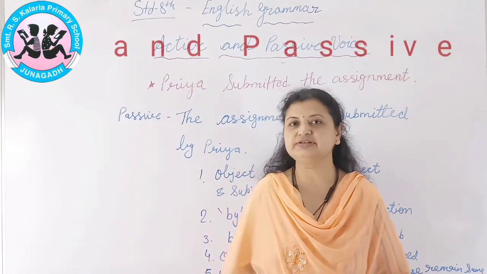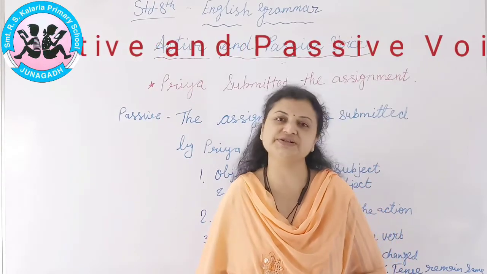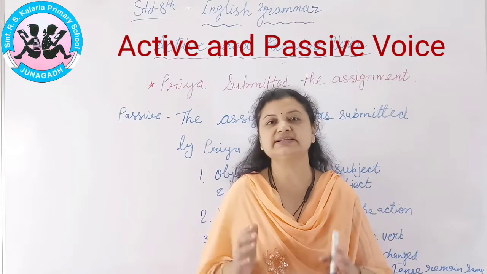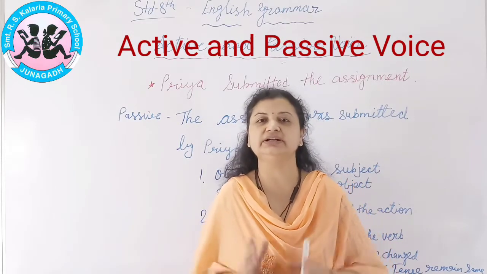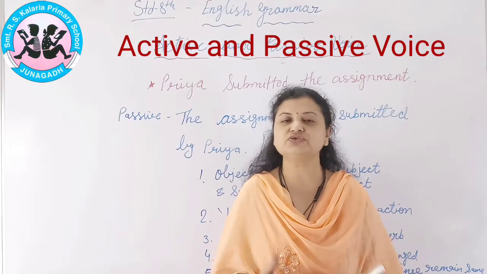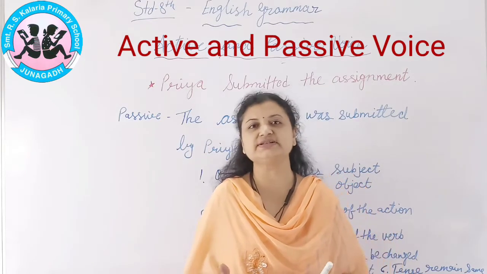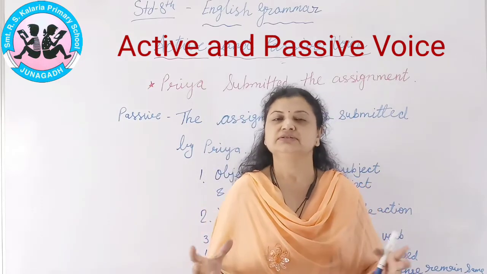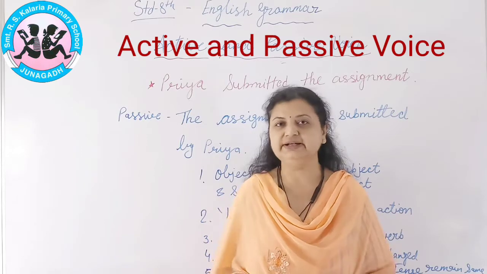Today in this session I will explain active and passive voice. Active and passive voice: the sentence shows the relation between the doer and the receiver. That is called active and passive voice. In this sense, the doer and receiver show a relation in a sentence.